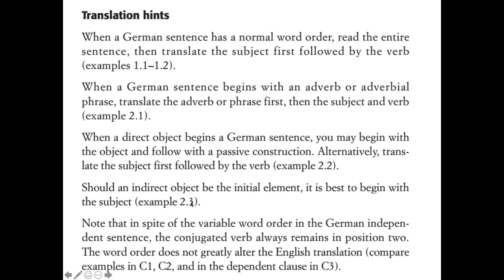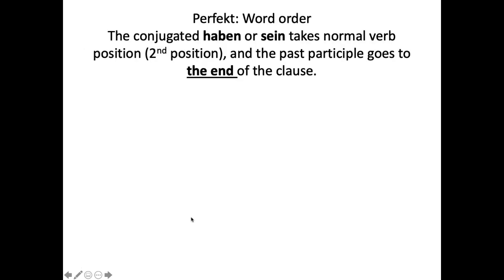Or sometimes we had one where the indirect object is the first element. Then it's better to just simplify it and make the subject first in your translation. And then the conjugated verb always remains in position 2, etc. Okay, so now let's look at the perfect, a couple of examples for how the word order works in the conversational past tense perfect.